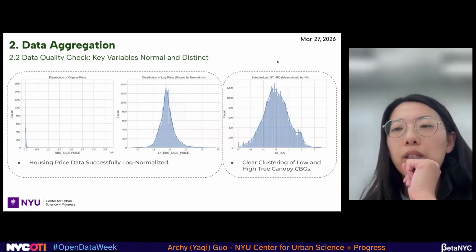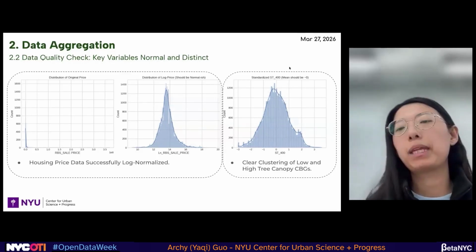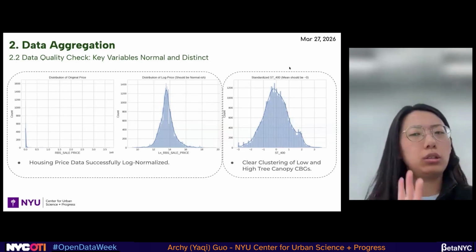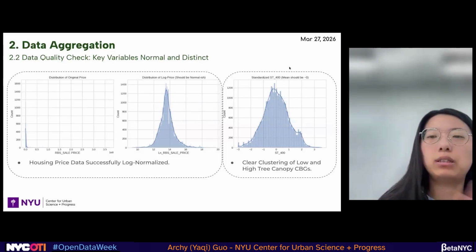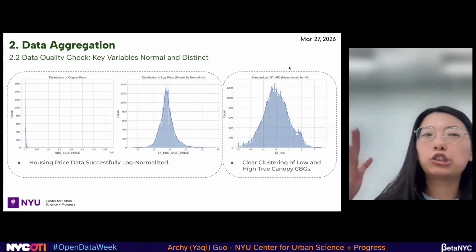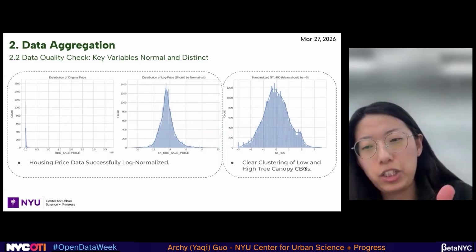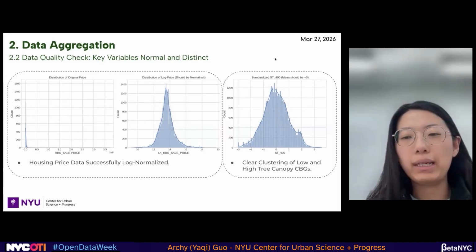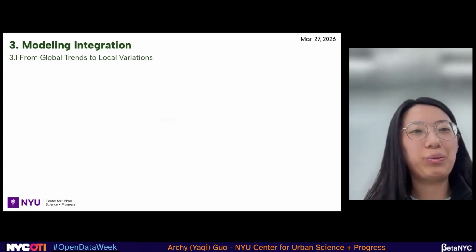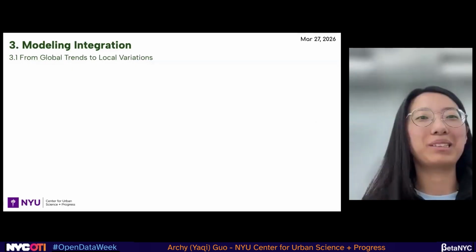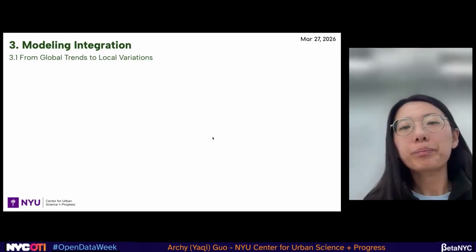Here is another plot showing the distribution of the street trees. It is a normal distribution, but not perfect, which shows that across different neighborhoods and areas, the tree counts vary widely. So I added here clear clusterings of low and high tree canopy census block groups. If you have any questions, please mention them. And next, we will go to our modeling integration.